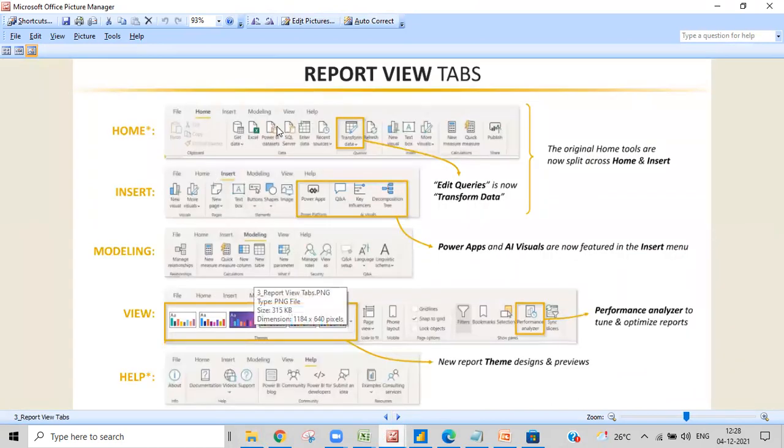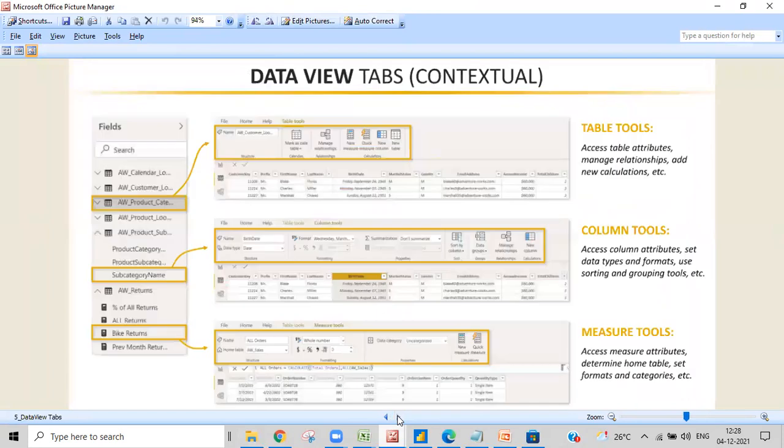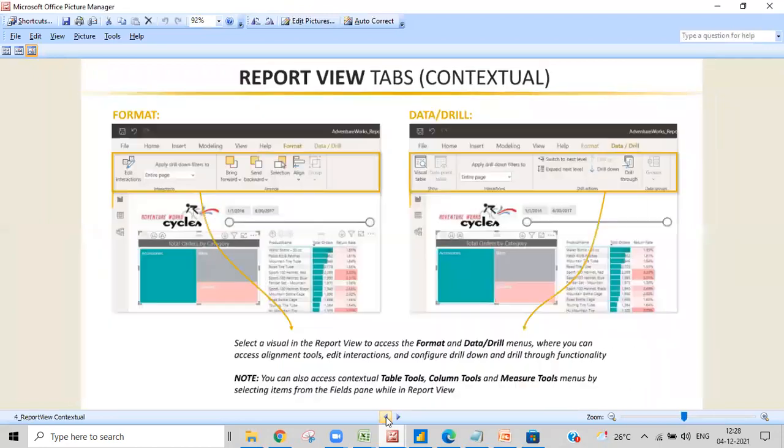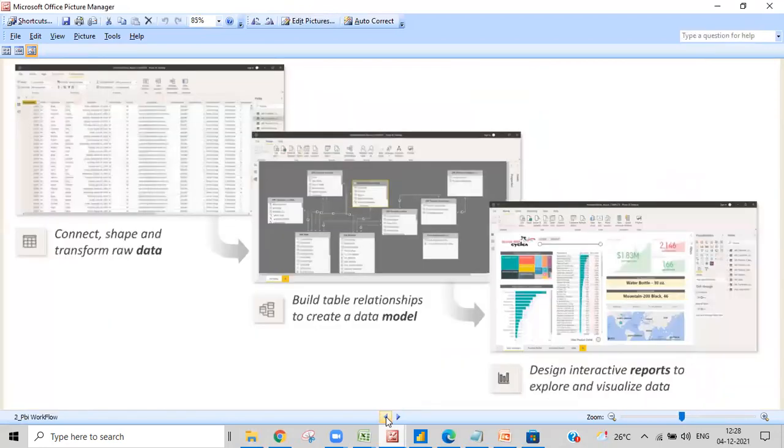Then we have a lot of other things that we will learn once you go into Power BI desktop. What exactly these are and how we'll do these things, we'll learn in tomorrow's session. Till now, what you need is to install Power BI. If you find any difficulty installing your Power BI, just ping me and I'll let you know. But it is very simple to get Power BI desktop on your PC.